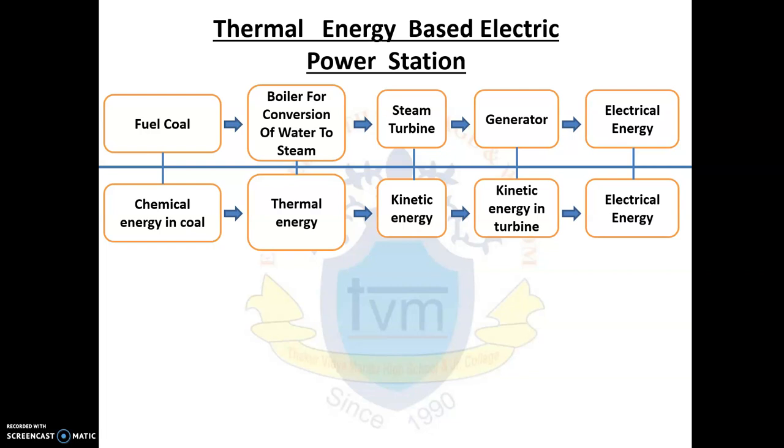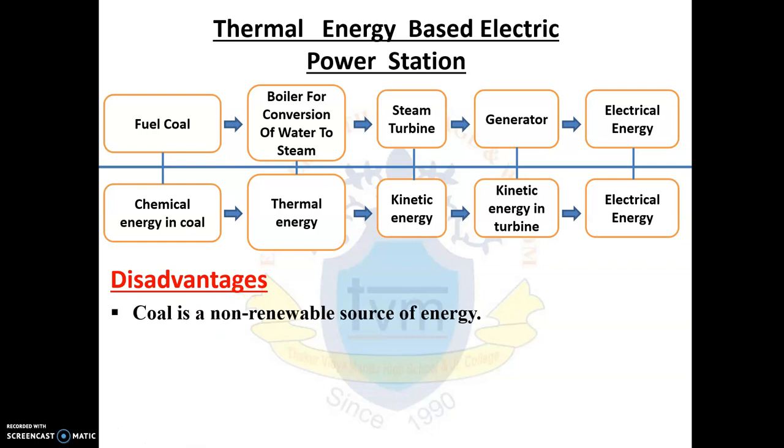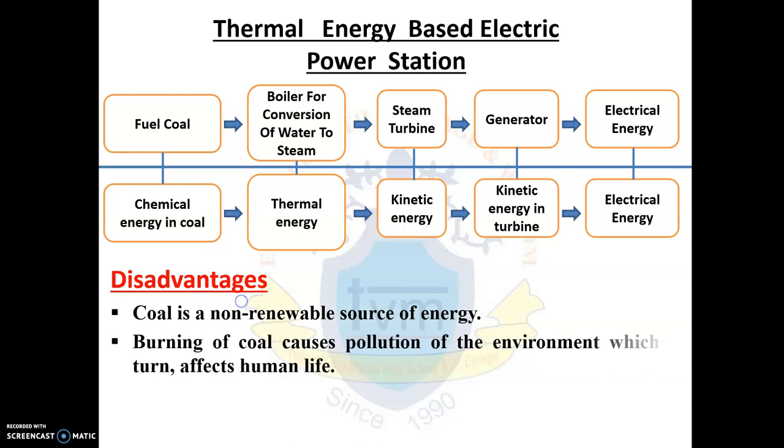Although thermal power generation is a major way of electricity generation today, it suffers certain problems. Let us see the disadvantages of a thermal power plant. Coal is a non-renewable source of energy, so it is available in limited quantity. Therefore, in future, there will be limitations on the availability of coal. Burning of coal causes pollution of the environment, which in turn affects human life.